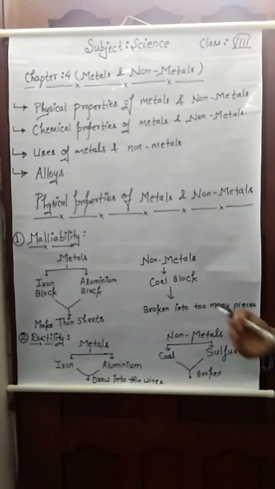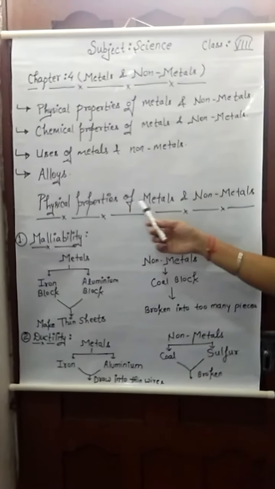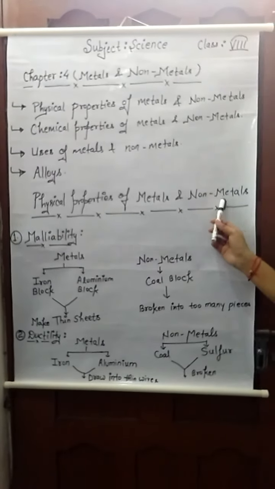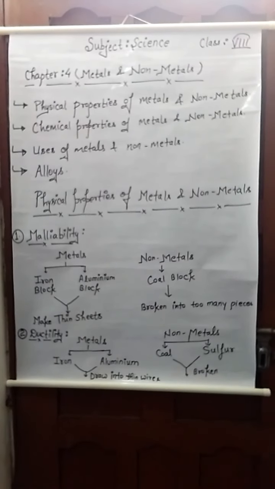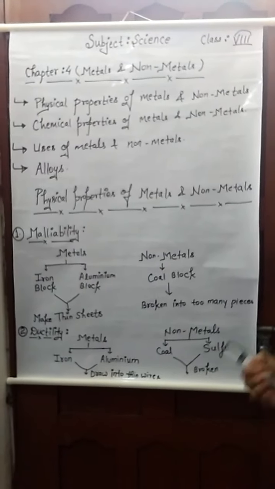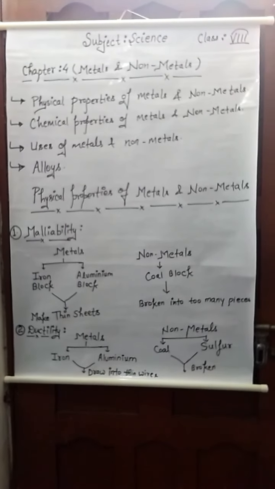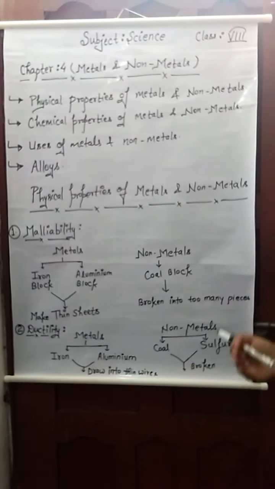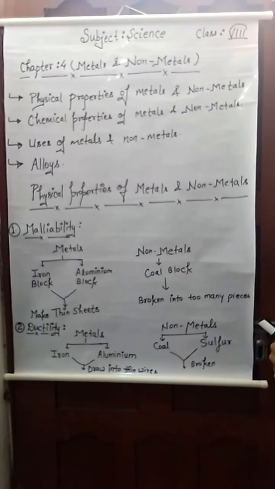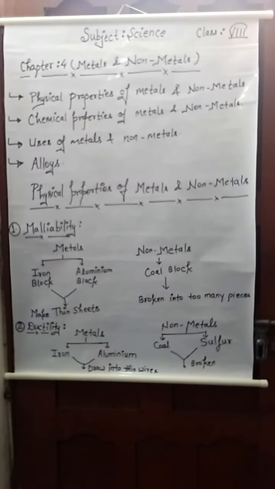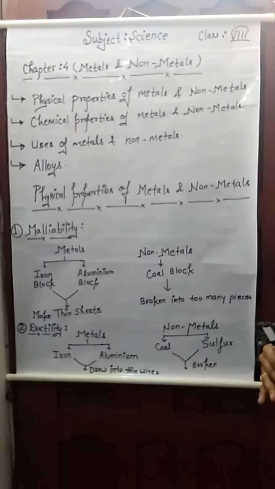Now I will explain physical properties of metals and non-metals. First property is malleability. First we understand what malleability is. Malleability is the property of a substance by virtue of which metal is converted into thin sheets.